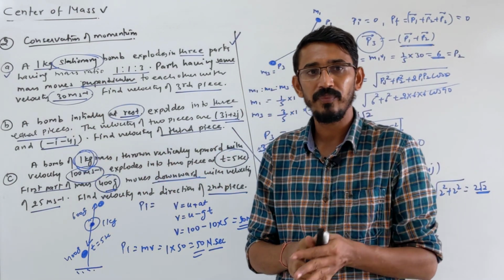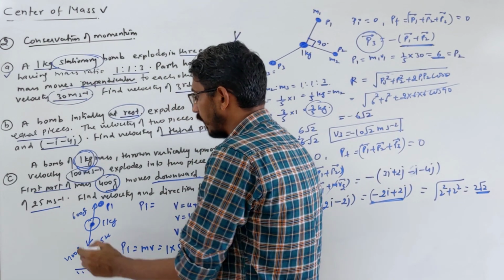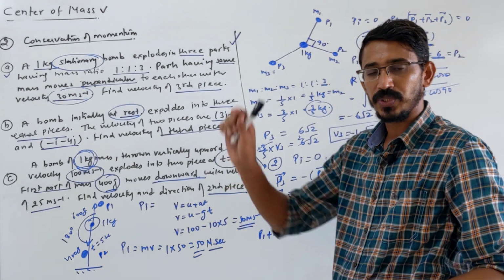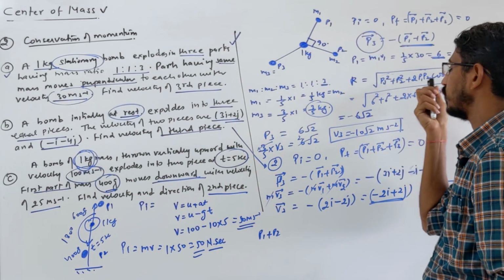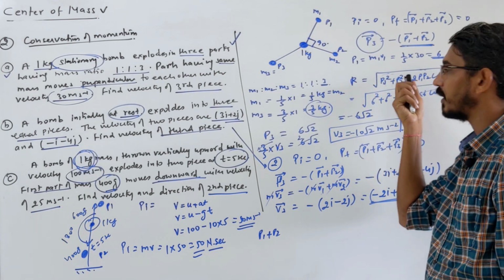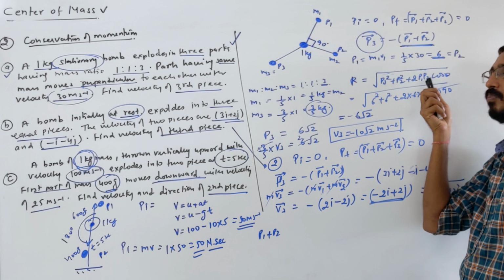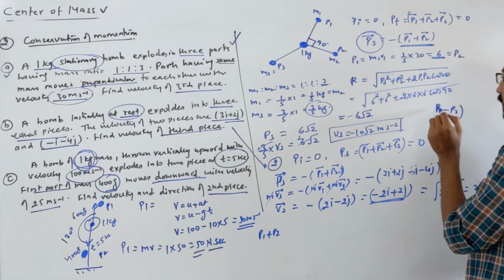Again, two momenta we have, P1 and P2, and we have to add them by the vector rule only. What's the angle between them? 180 degrees, they are moving opposite to each other. So when you add by vector rules, you put P1 square plus P2 square plus 2 P1 P2 cos 180, it becomes P1 square plus P2 square minus 2 P1 P2, or simply the answer becomes P1 minus P2, correct?